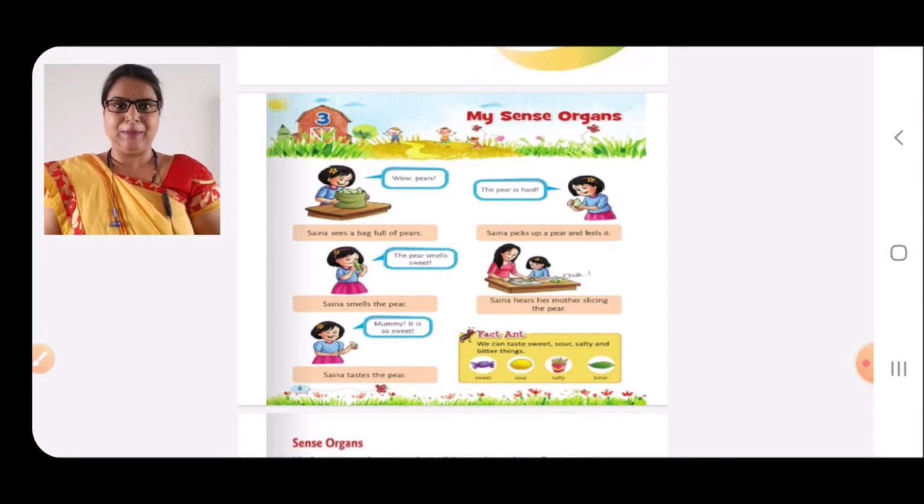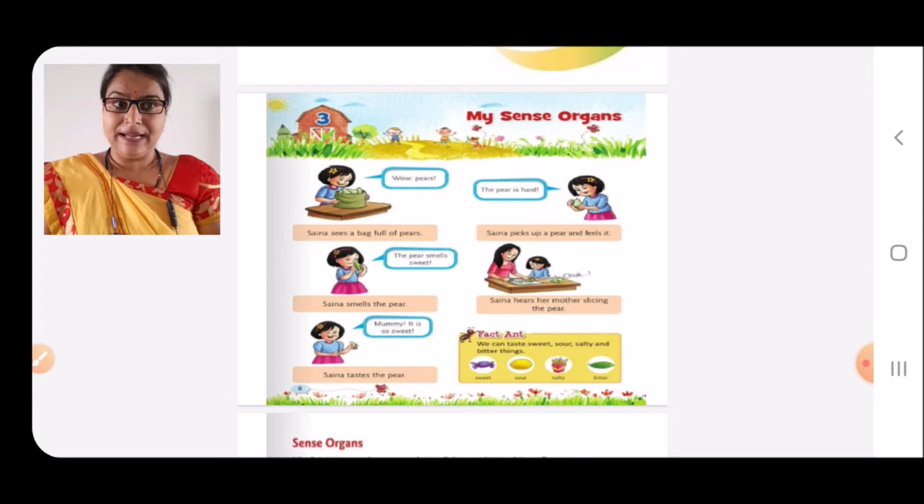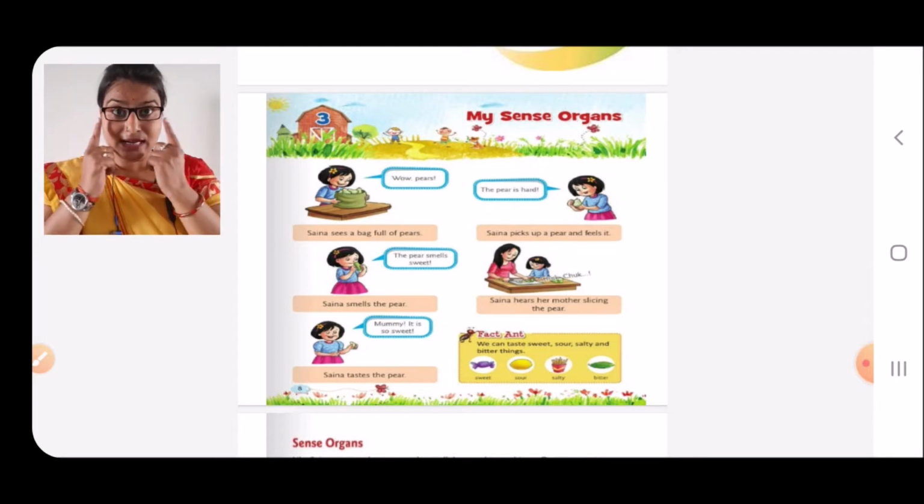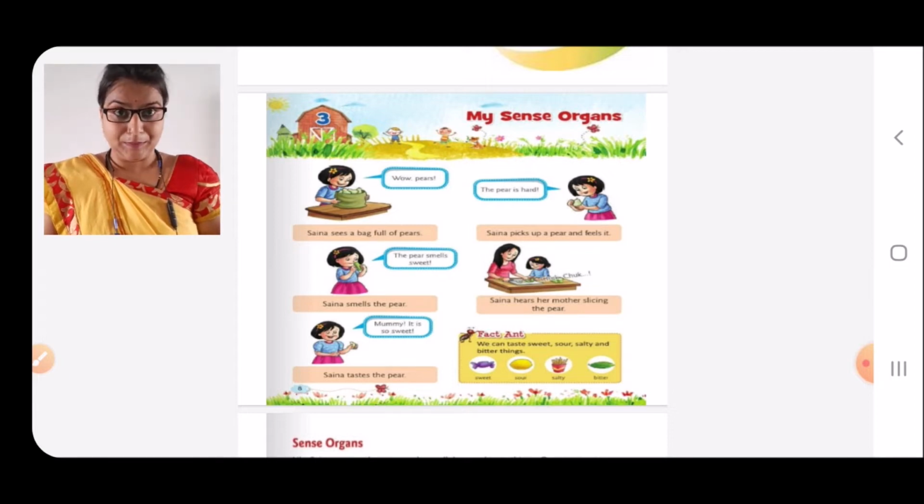So, let us start. Sina sees a bag full of pears. Then what does Sina say? Wow! Pears! Now let us see what Sina is saying. Sina sees a bag full of pears, and she is saying, wow, pears. Can you tell me which sense organ she is using? Yes, she is using eyes. Eyes to see.